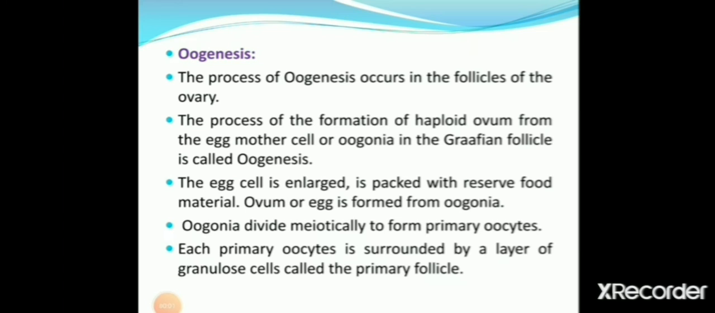Now, oogenesis. The formation of haploid ovum from oogonia is called oogenesis. The process of oogenesis occurs in the follicle of the ovary. The egg cell is enlarged and packed with reserve food material. Ovum or egg is formed from oogonia. Oogonia divide to form primary oocytes.